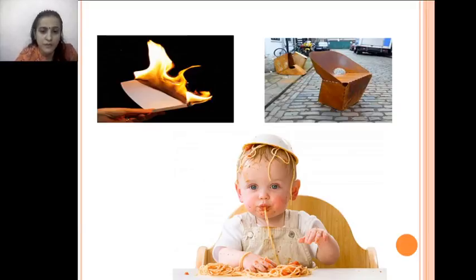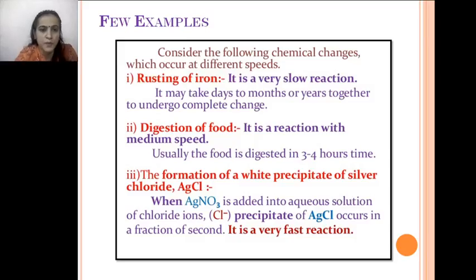Here are a few examples of chemical kinetics. First is burning of paper. Burning of paper takes a few seconds. Next is rusting of iron. Rusting of iron can take around 3 to 4 months. Next one is digestion of food. Digestion of food by the body takes around 3 to 4 hours. All these three are related to speed.